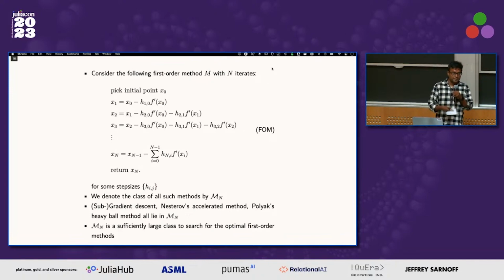So what is going to change is the nature of the function class itself. What is the input that's going to change in this optimization problem? What will change is the function class. It could be smooth, convex, non-smooth, non-convex, and so on.